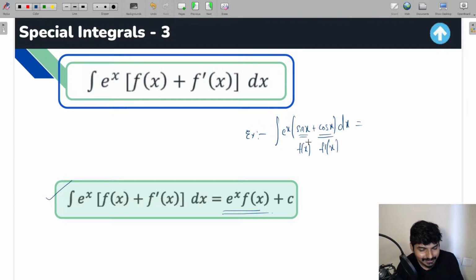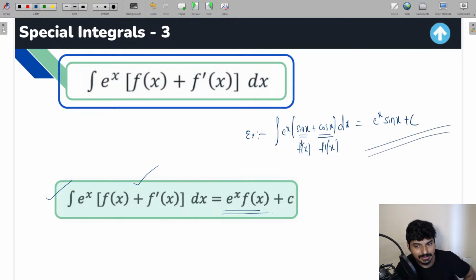So whatever integral we have here is of this particular type, e raised to x into f of x plus f dash of x. And the result for that type of integrals is going to be e raised to x into f of x. So this is what you're going to get: e raised to x into sin x plus c. This is the solution for this integral, everyone.